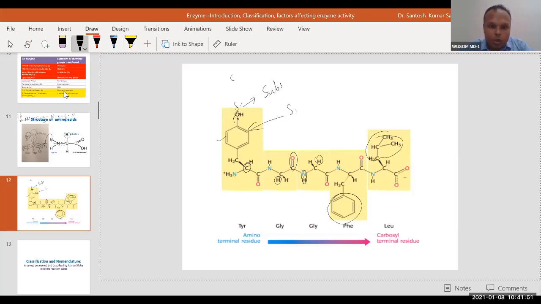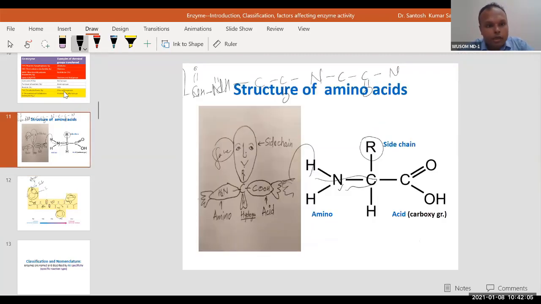For example, let's say glucose. If there is any portion on glucose that has a positive charge, it will attack on that positive center. That is how the reaction happens. So this side chain is performing like a teeth.